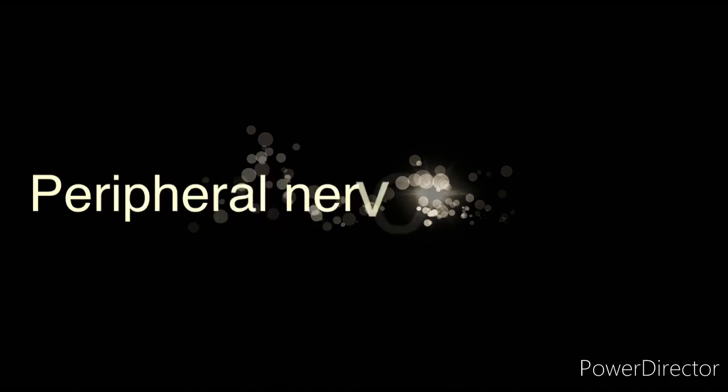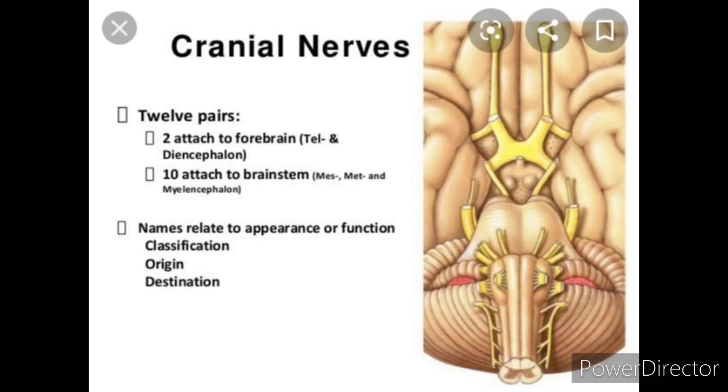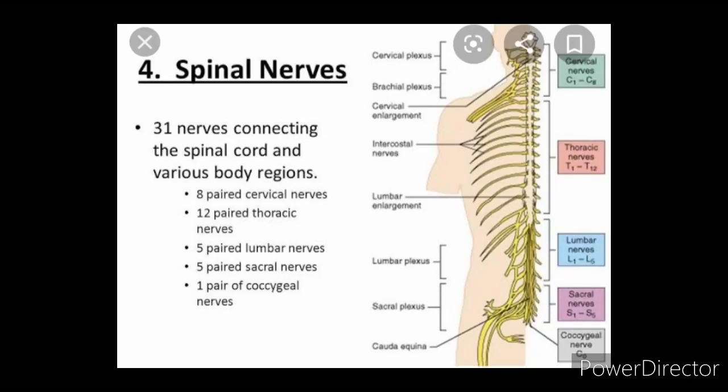Students, the peripheral nervous system consists of nerves that connect the central nervous system with all parts of the body, and it comprises 43 pairs of nerves, out of which 12 arise from the brain and are called cranial nerves, and 31 arise from the spinal cord and are called spinal nerves.